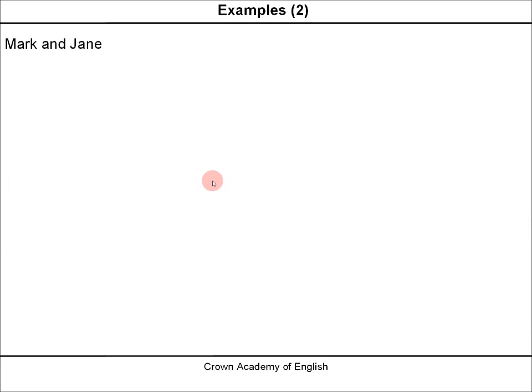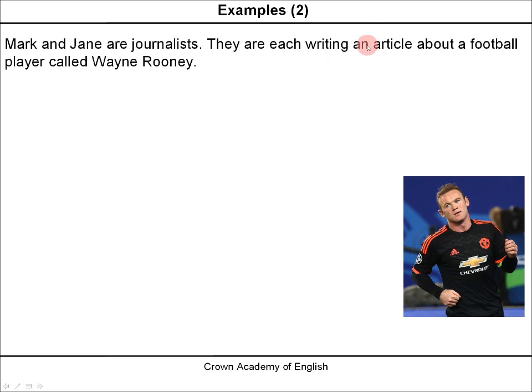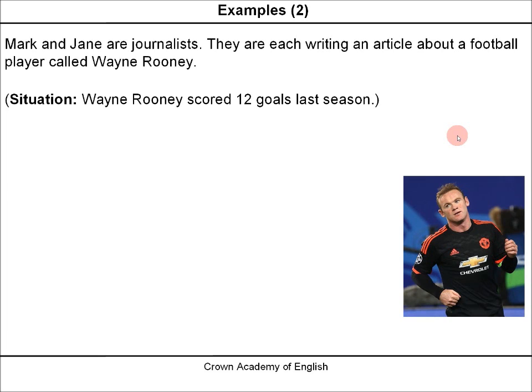Example 2. The situation is Mark and Jane are both journalists, and they are each writing an article about a football player called Wayne Rooney. Wayne Rooney is an English football player. Here he is. So, the situation is that Wayne Rooney scored 12 goals last season. That is the context.